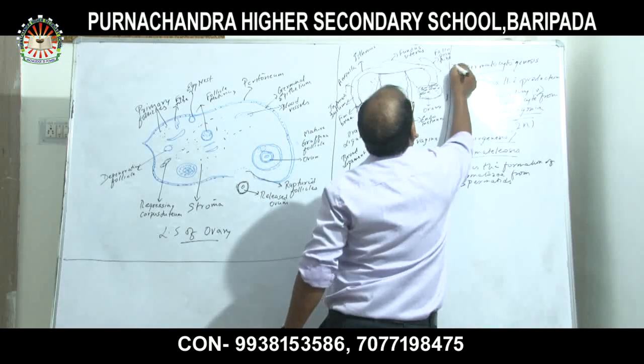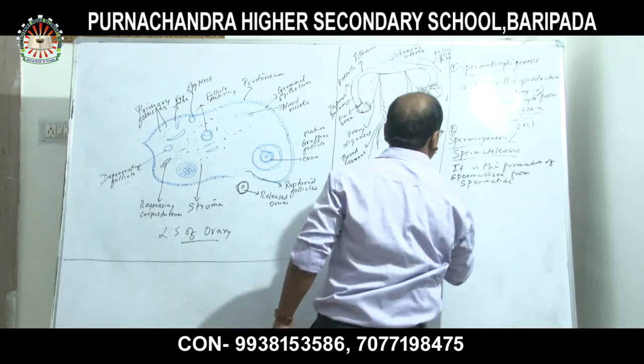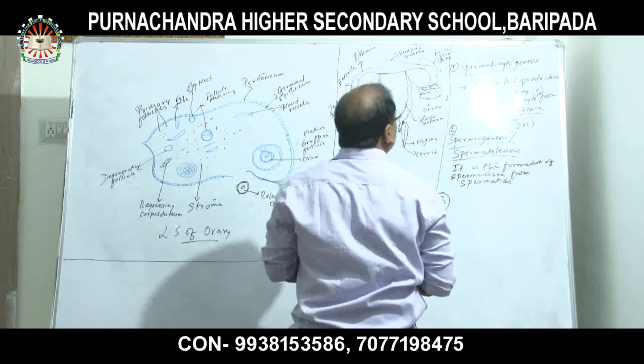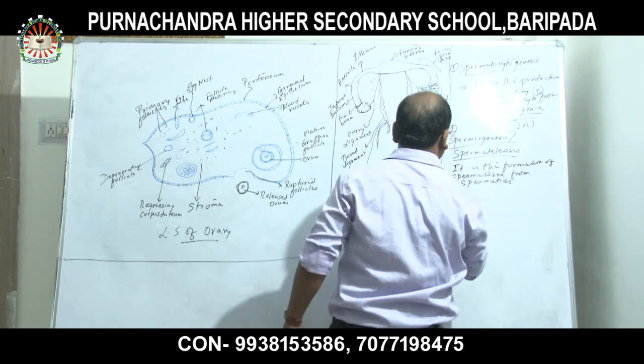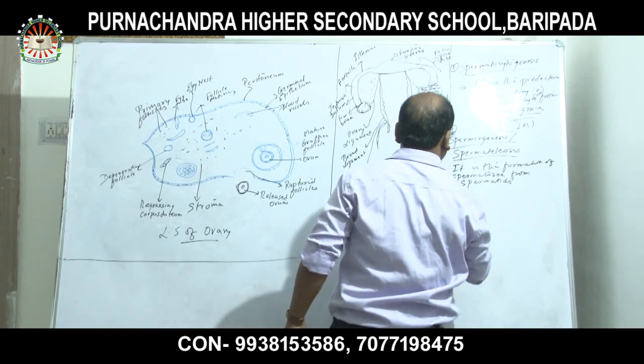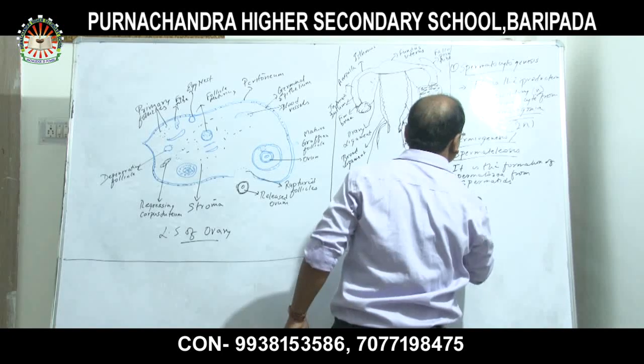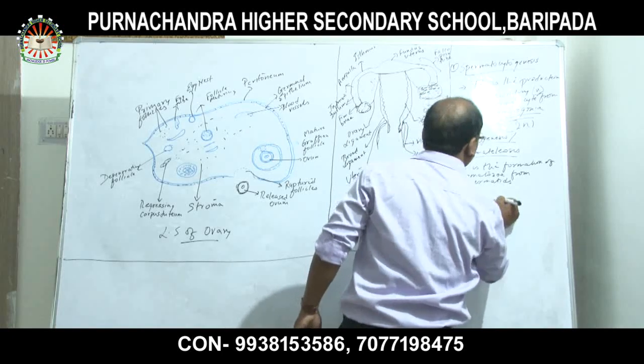Now, next one, number 3: spermiation. What is spermiation?